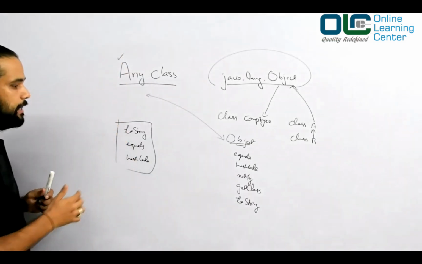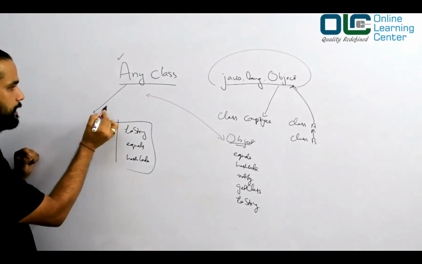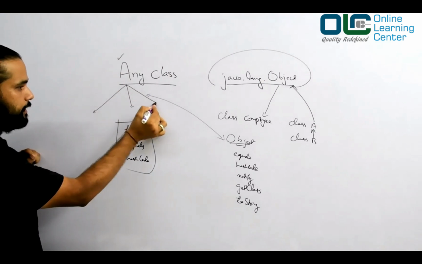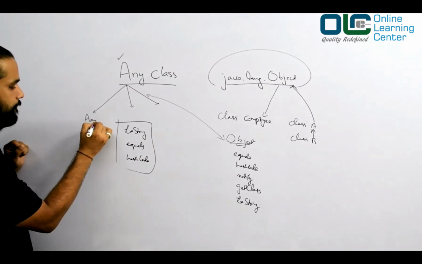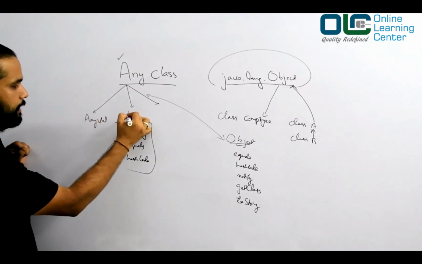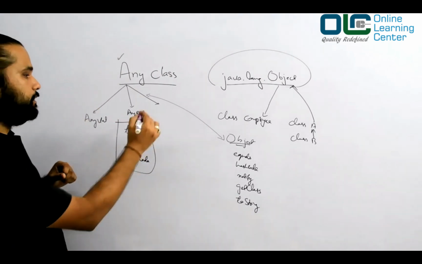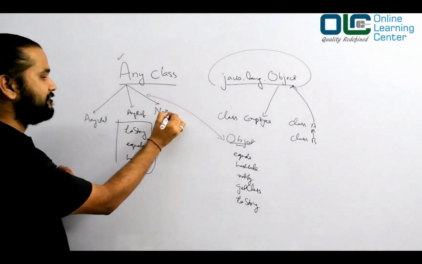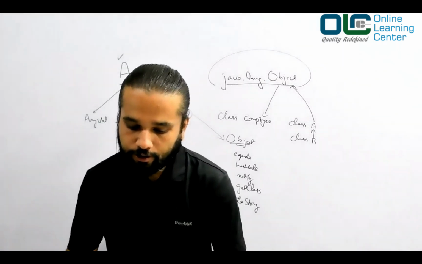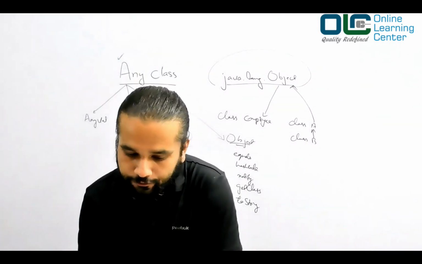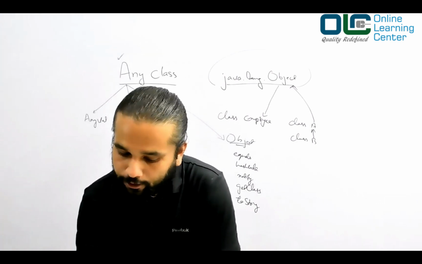We know this Any class is the superclass, and this Any class would be extended by more classes, right? And more importantly, what we are interested in is AnyVal, AnyRef, and then the Nothing class. Nothing is a class, right? So they are basically the children of your Any. Now again, if you want to see those AnyRef, AnyVal, and Nothing, you have to go to the API documentation, right?